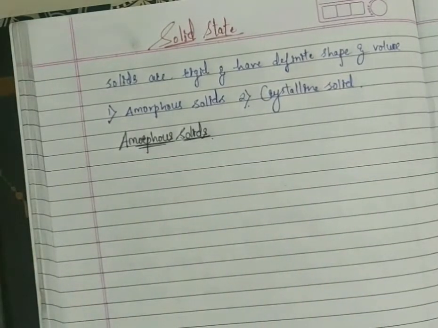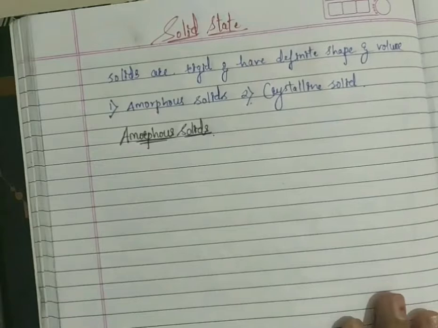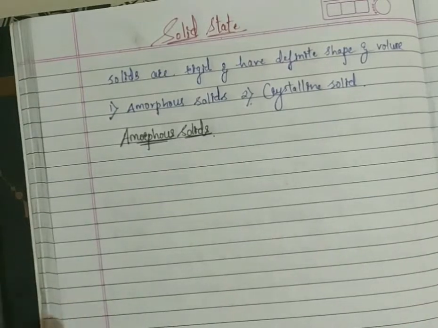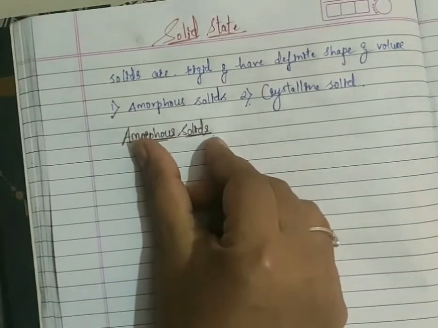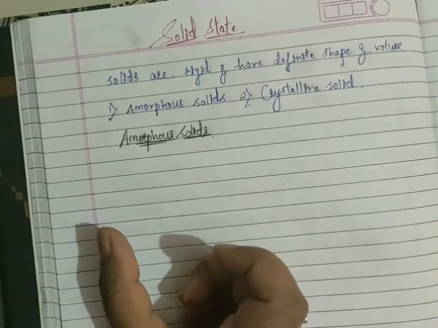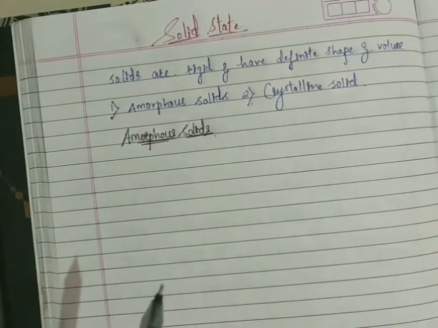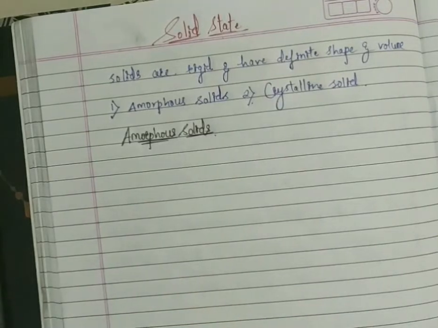You know that in solid compounds the particles are arranged systematically and closely packed. In the case of an amorphous solid, the regular arrangement of particles is not present. It means they do not have a regular geometry of arrangement of particles.